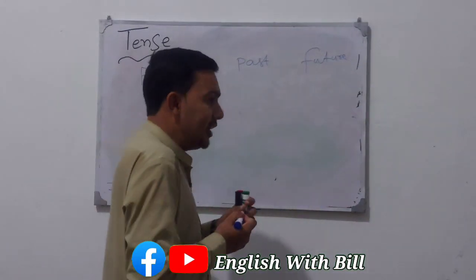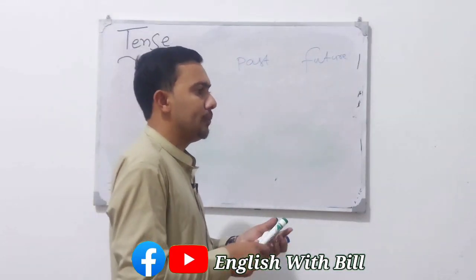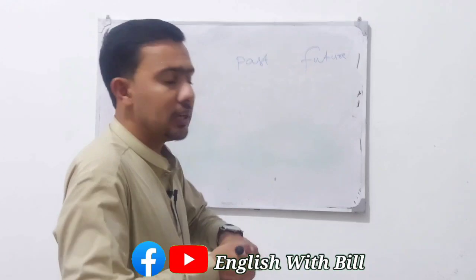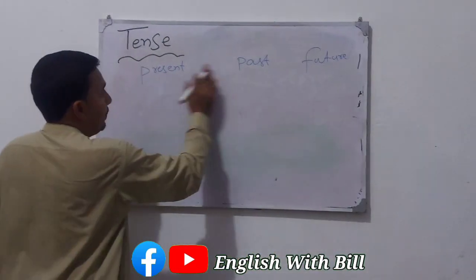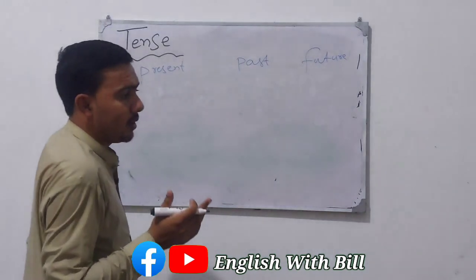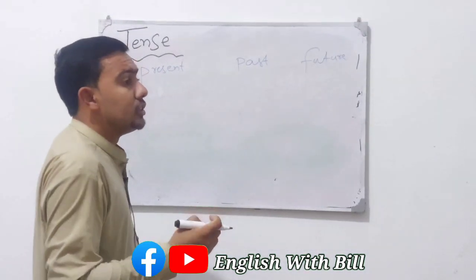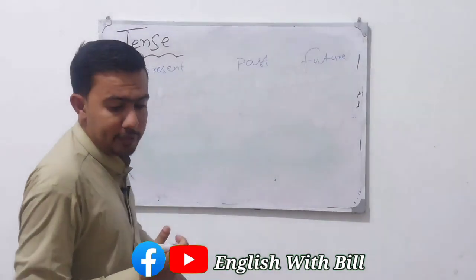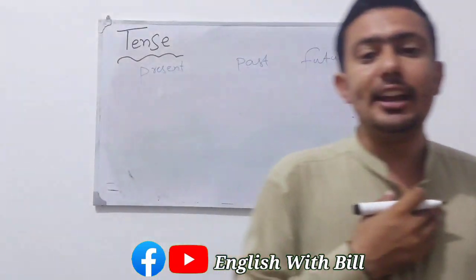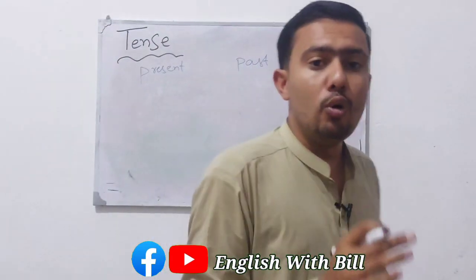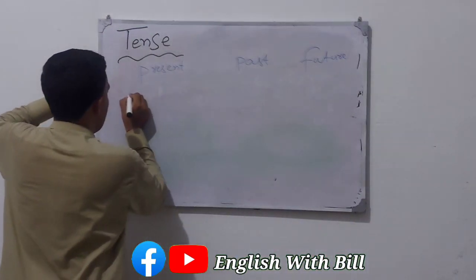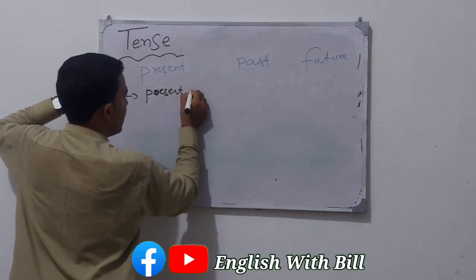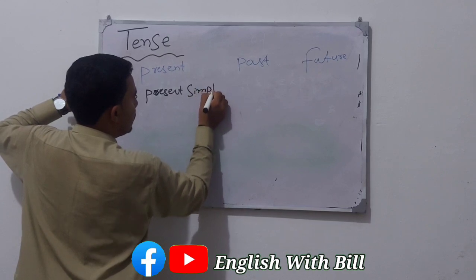Then we have the subtypes of present, past, and future. Each tense has four subtypes. Number one, present simple.